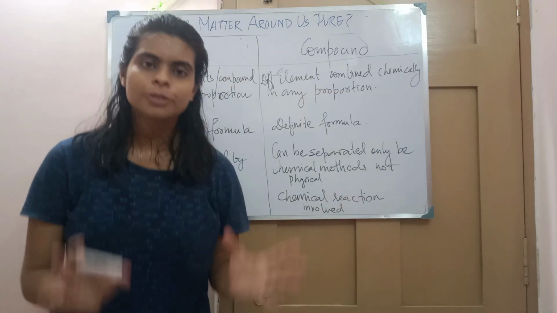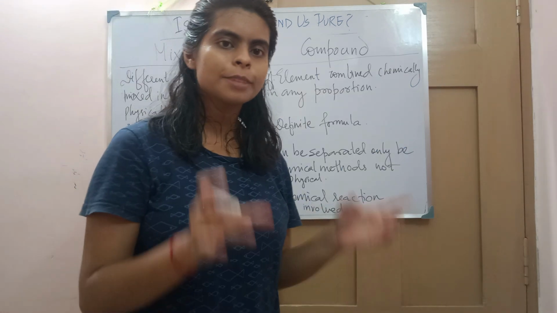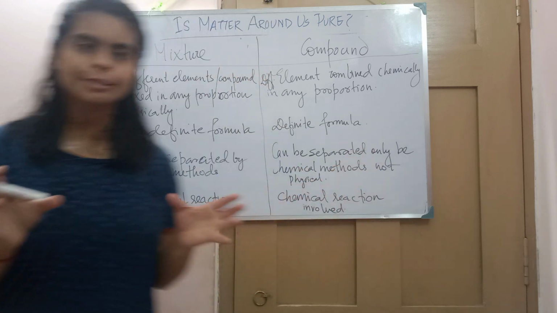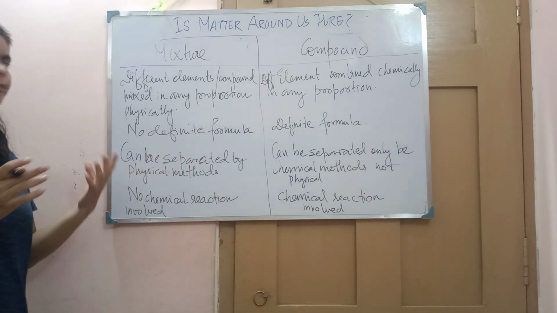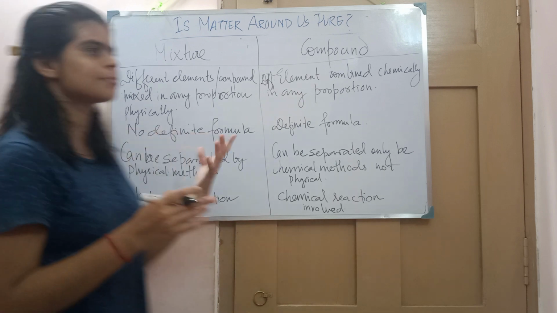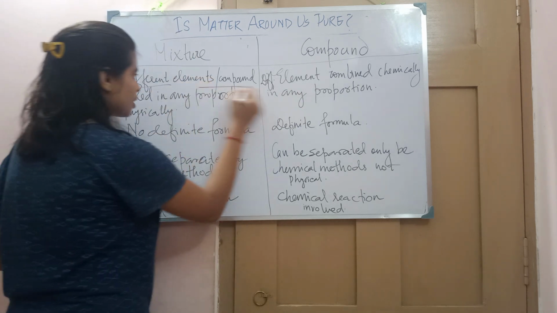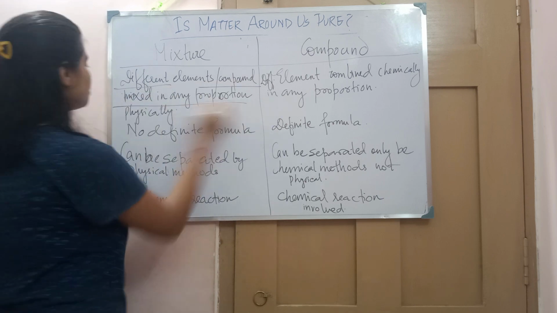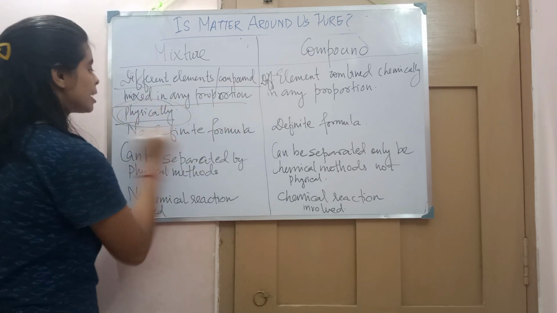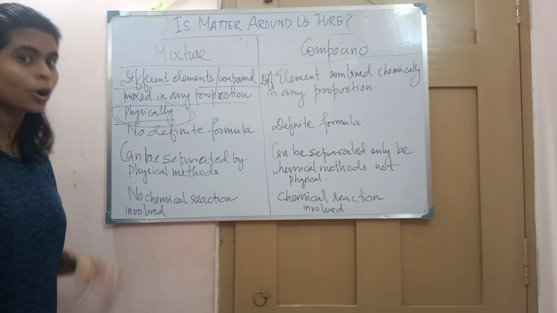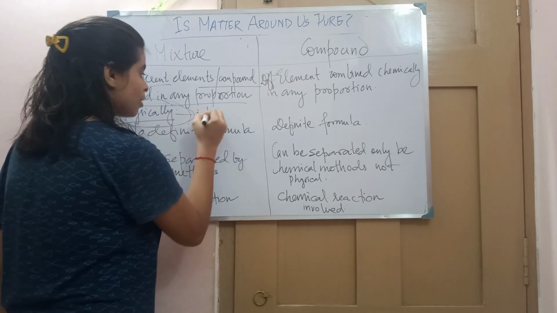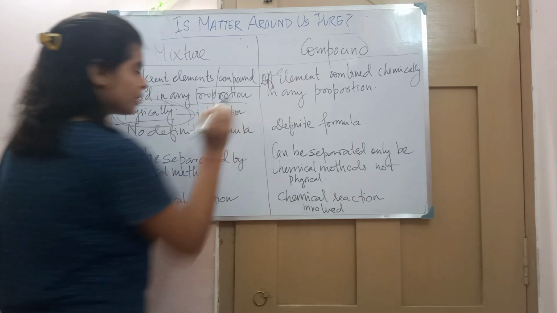Since we have learned about mixtures and compounds and their characteristics, now we have to learn the difference: how a mixture is different from a compound. In a mixture, different elements or compounds are mixed in any proportion, that is, physically. I told you physical means what? Only interaction is involved, no chemical reaction.